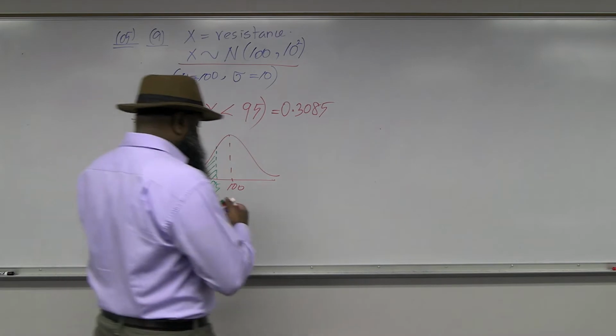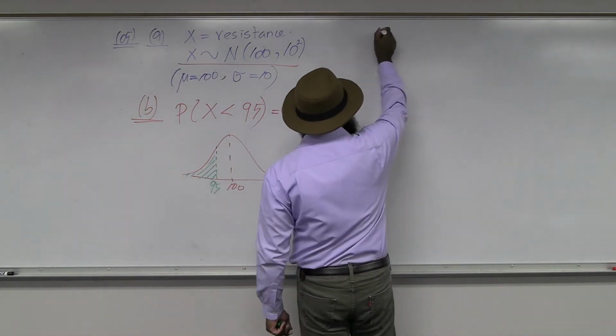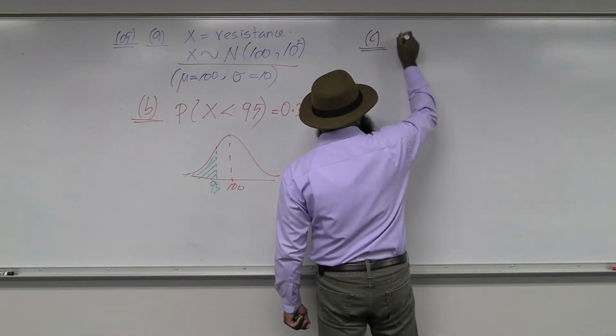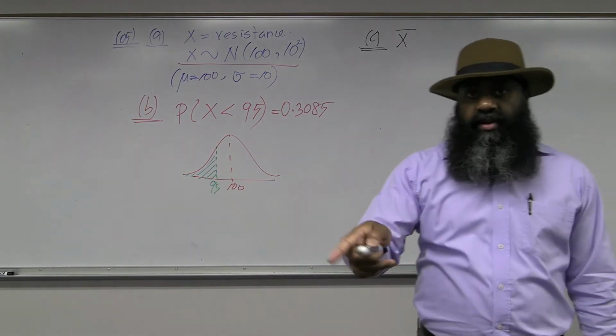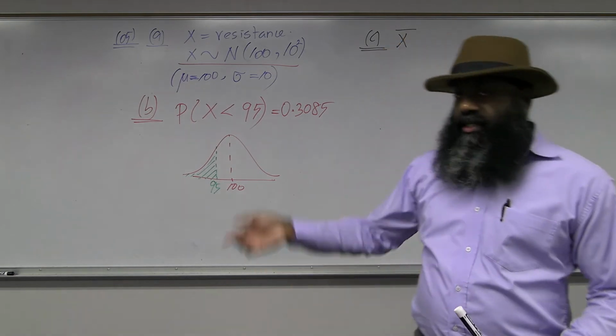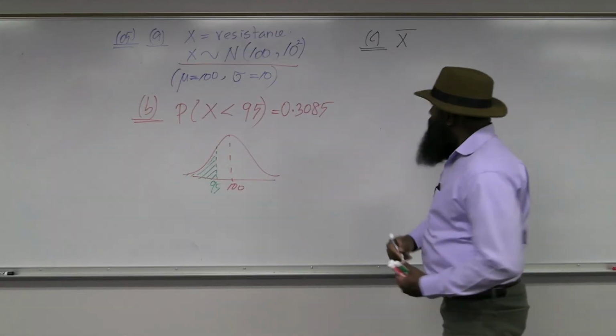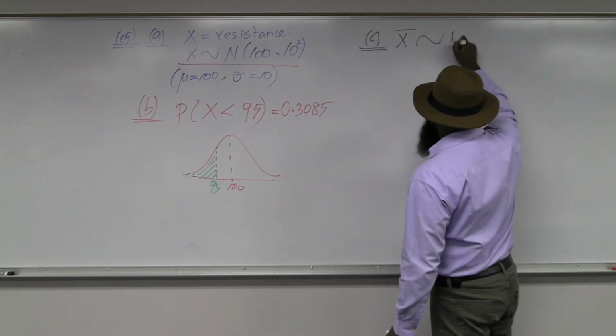Very clear. The question is very clear. I need the distribution of X bar. That should follow a normal distribution according to the central limit theorem. That's where the central limit theorem comes into play. So X bar should follow a normal distribution.